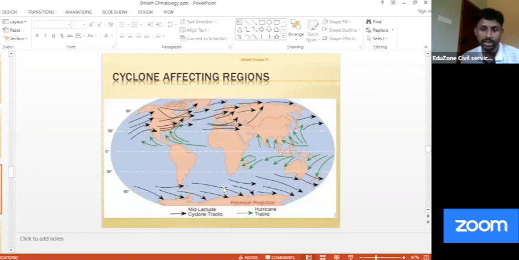Clear? First, the most basic is the Indian Ocean. Indian Ocean region, it is basically known as your cyclones. Yes or no? And second, it is this area, the western side of Pacific, including the Japanese area, China area, this Philippines area. Here it is known as typhoon. Clear? That is also very clear.